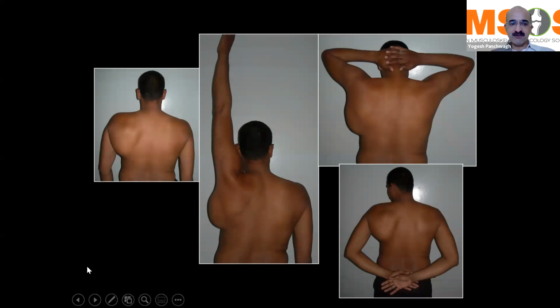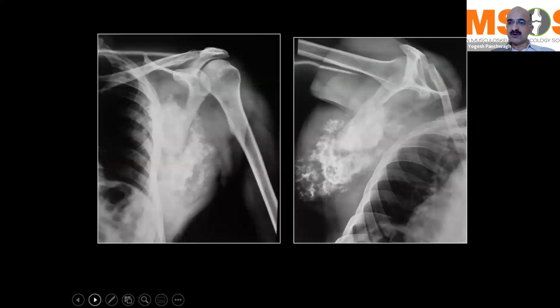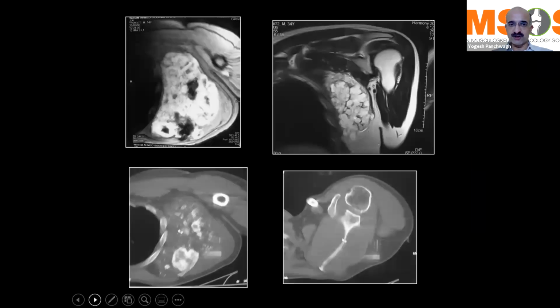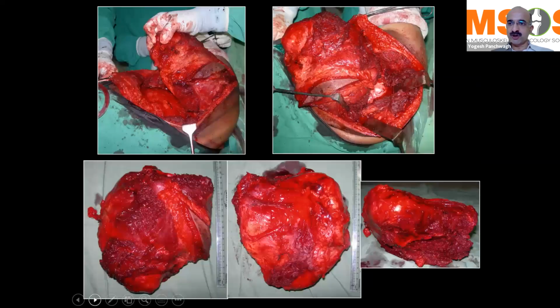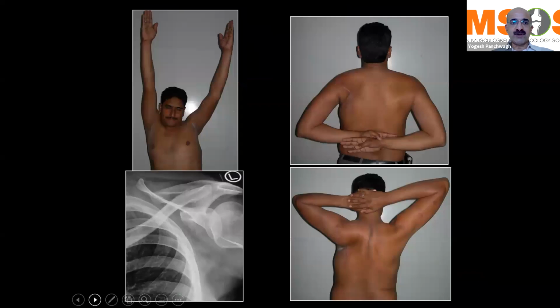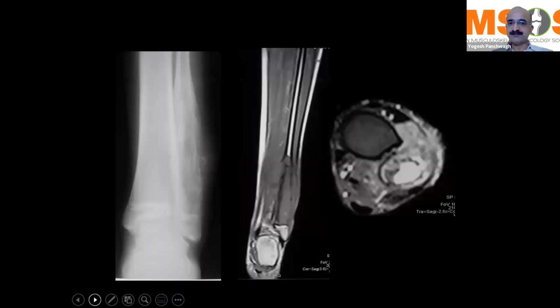And obviously, the type of the disease and the extent of the disease also dictates what type of reconstruction you would do. Now, this particular middle-aged gentleman came to us with a very big scapular mass, and it was a scapular chondrosarcoma. Fortunately, it was not involving the scapular glenoid, and it was only in the lower half. So we could treat him using just a partial scapulectomy, saving his supraspinatus muscle and the glenoid. Obviously, in chondrosarcoma cases, chemotherapy and radiation are not going to be useful. And just by saving the glenoid and the supraspinatus, you can see that the patient has got a near normal, not completely normal, but a near normal shoulder abduction and range of movement.